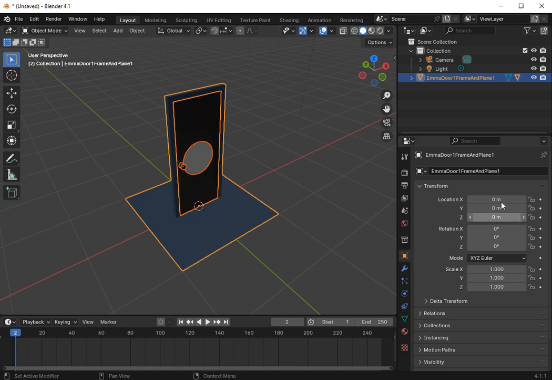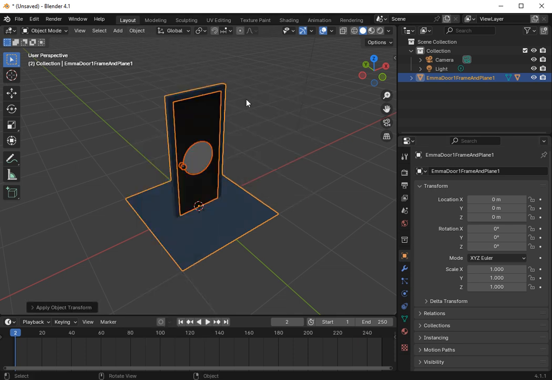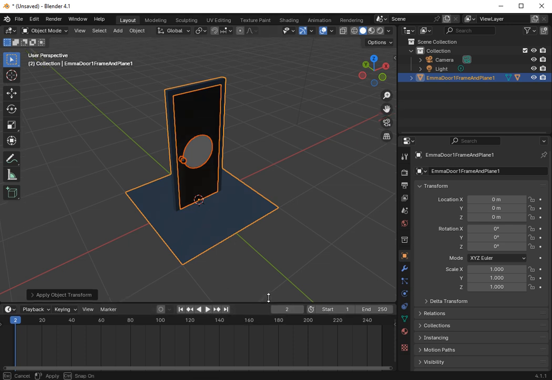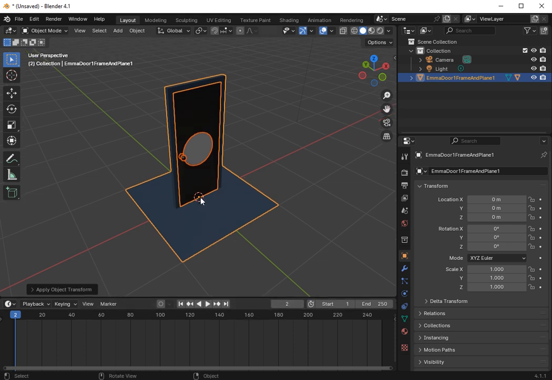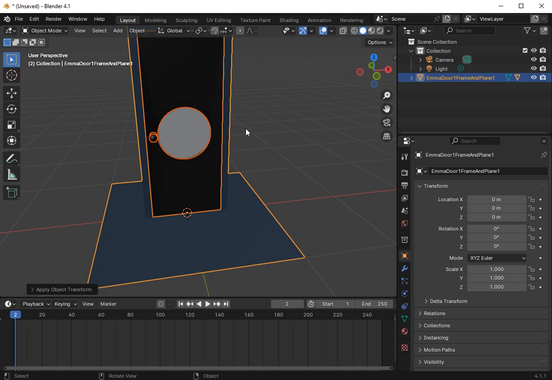Okay. If it's not at 0, or to make sure it's on X, Y, and Z, just temporarily go here, apply all transforms. That sets everything to default. You don't have to do anything else other than set your yellow dot down there on the floor. We have to move it from point A to point B so we can actually animate the door.